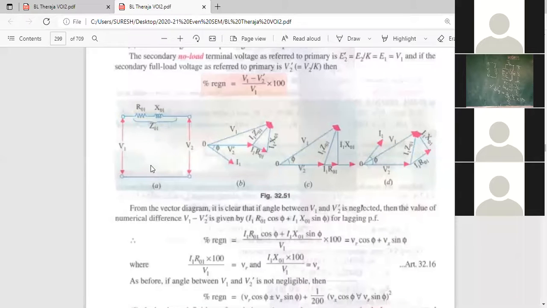Z01 is equal to R01 plus jX01. See, V1 is the supply voltage. V2 is the secondary voltage. You know the R01 and X01 formulas. Have you drawn?